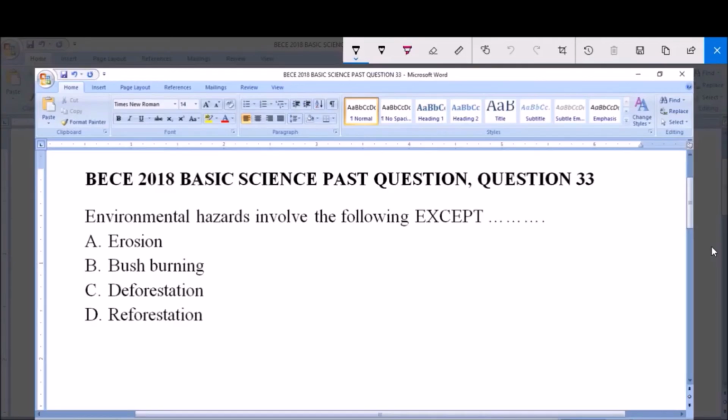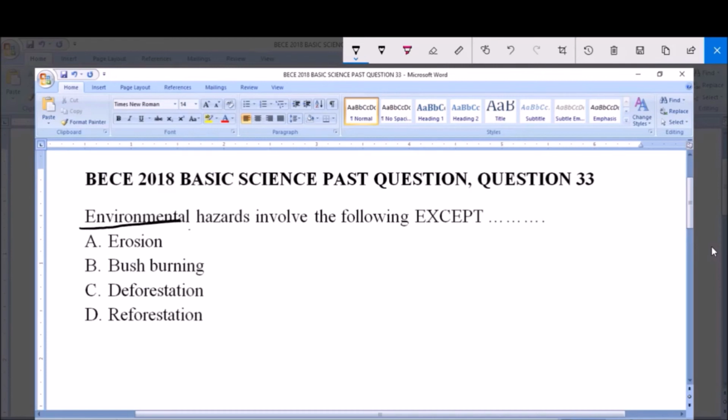Hello, good day and welcome. Today we're going to be looking at BECE 2018 Basic Science past question. Question 33. Environmental hazards involve the following except: A. Erosion, B. Bush burning, C. Deforestation, and D. Reforestation. So we have to pick an option which is not part of environmental hazards.